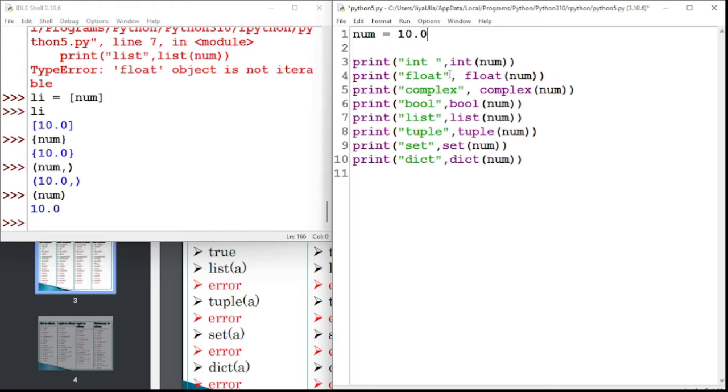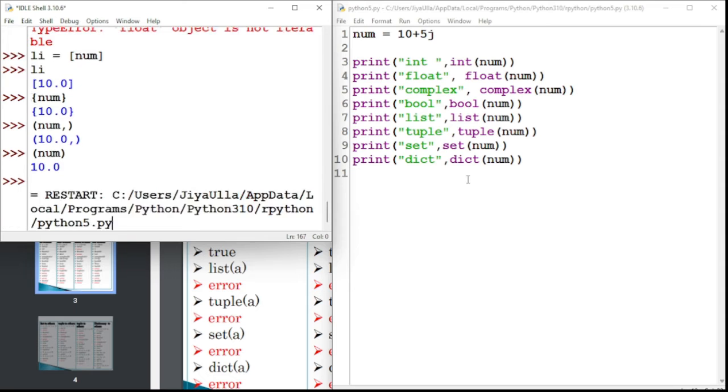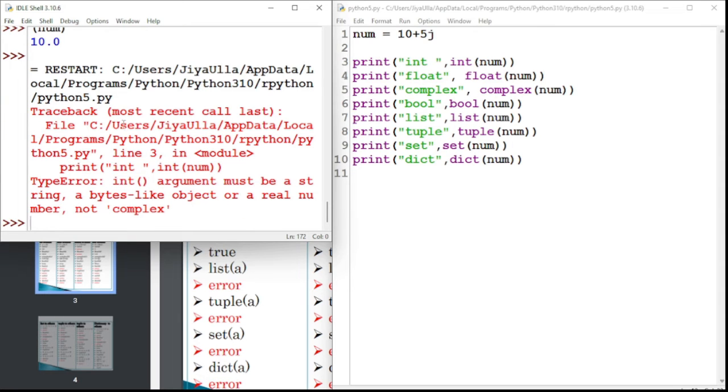Let's say now we will give a complex value. This 10 plus 5j is nothing but my complex value. Can we convert it to all types of data? It will convert only into float, complex and boolean. The rest it will not convert, as you can see here. It knows how to convert the real part to int, but it doesn't know how to convert the complex part to an int value.